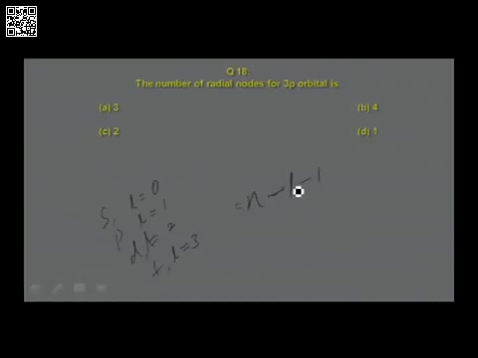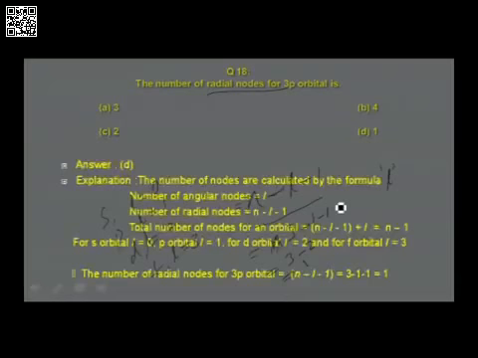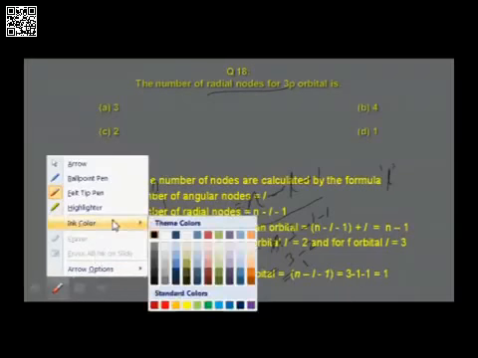The number of angular nodes is given by the formula l. Since the question is on radial nodes, let me use the formula n minus l minus 1. For 3p orbital, n is equal to 3, so 3 minus 1 minus 1, that is 3 minus 2, which is equal to 1. So the number of radial nodes is 1, that is option D. Let me now go to the next question.